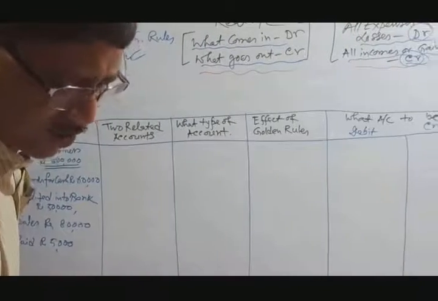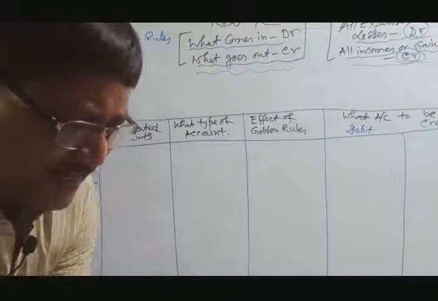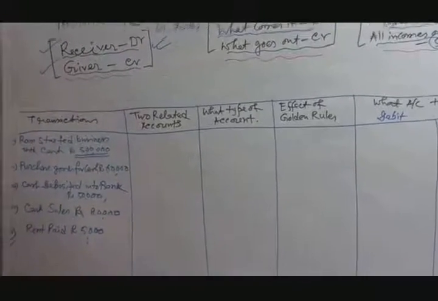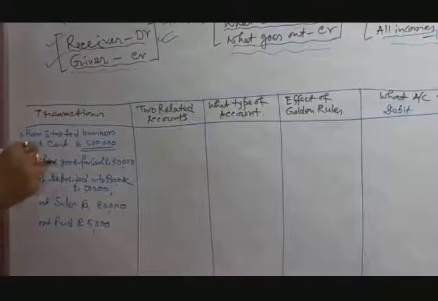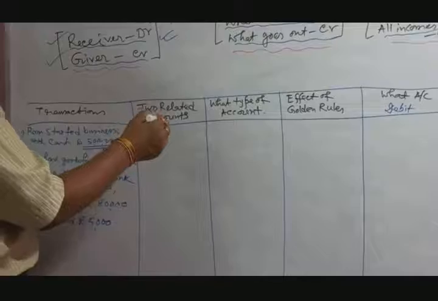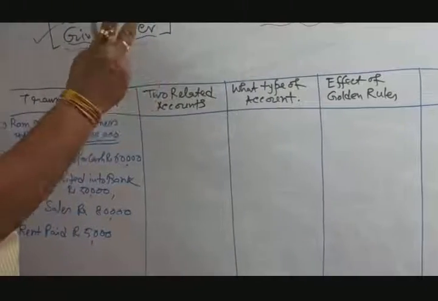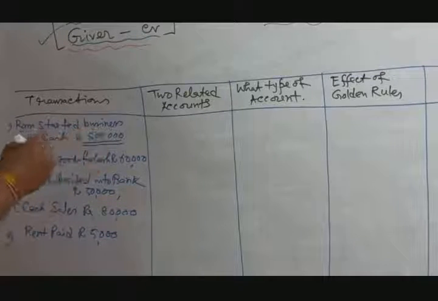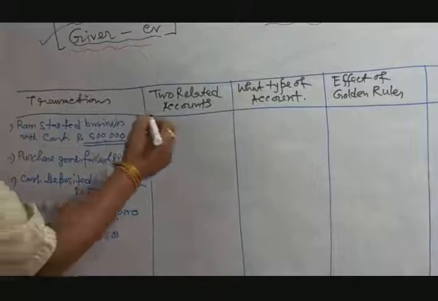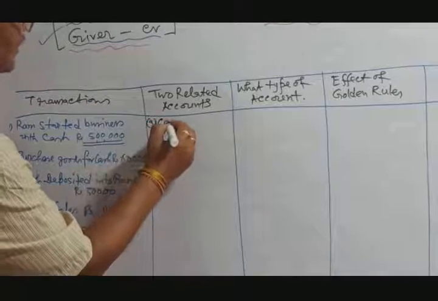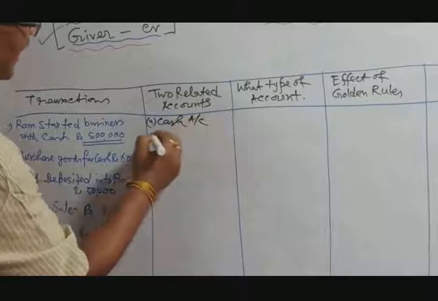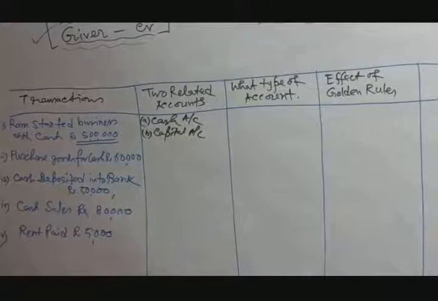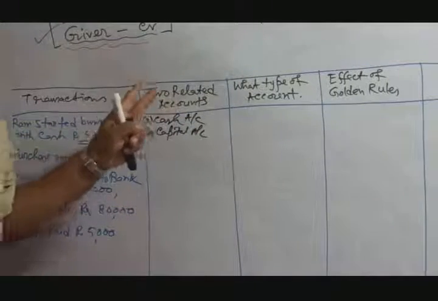Now you follow the double entry system. Double entry system means every transaction must be recorded from two sides, one debit side and another credit side. First you identify the dual aspects concept or double entry system. In every transaction, identify the two related accounts. Ram started business with cash. In this case, two accounts are affected: one is the cash account and another is the capital account, or Ram's capital account. Okay, this is how you identify the two related accounts.